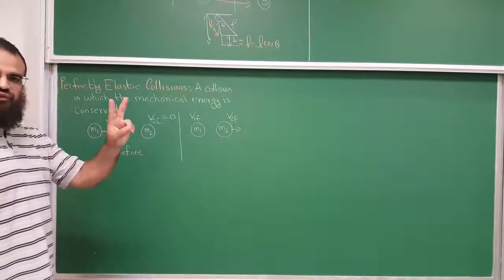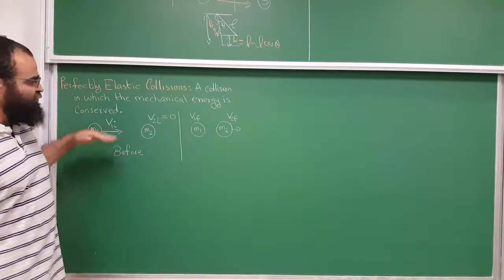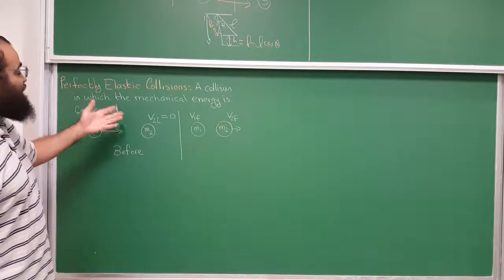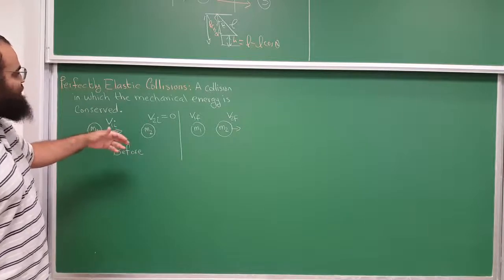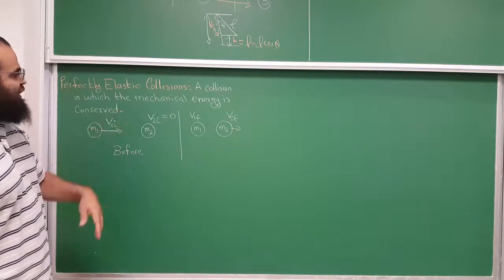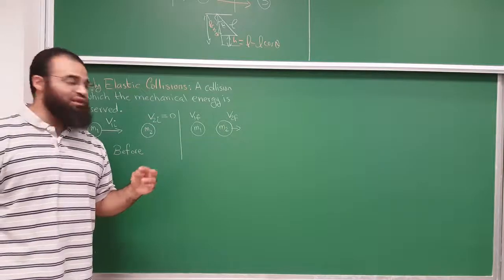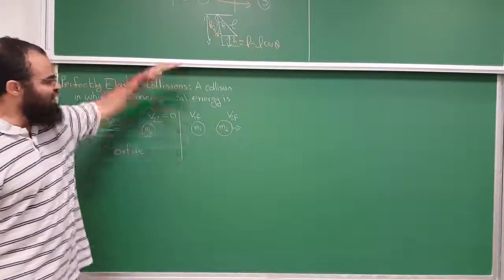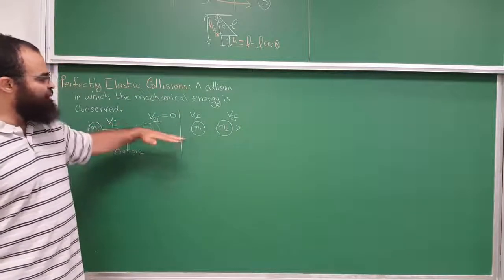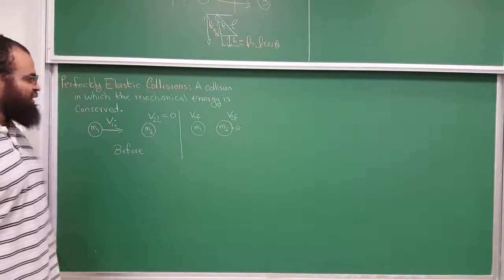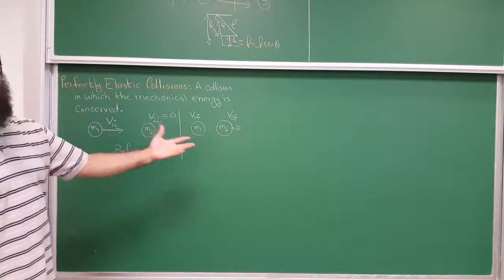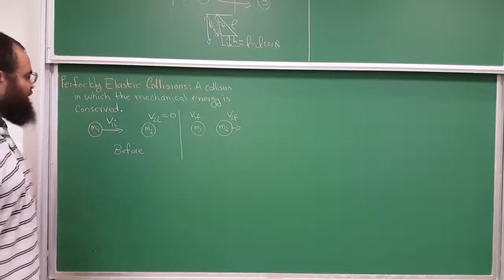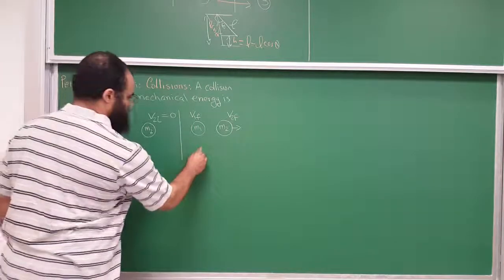So we have two unknowns. If you use just conservation of momentum in one dimension, that gives you one equation. You need a second one. Well, fortunately, if they don't stick together and it's perfectly elastic, the mechanical energy is conserved. So we get a second equation using the kinetic energy. When I say mechanical energy, it's really kinetic because you're not changing height. And so the potential energy is just whatever it was before, it's equal to whatever it was later. So those cancel. So when I say mechanical, it's really kinetic. So this is after.